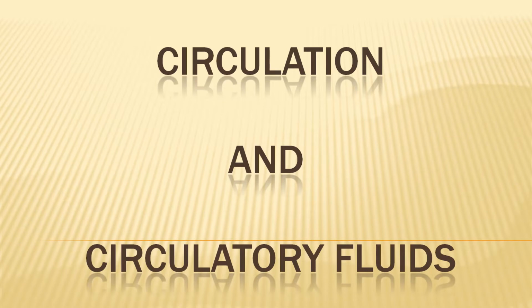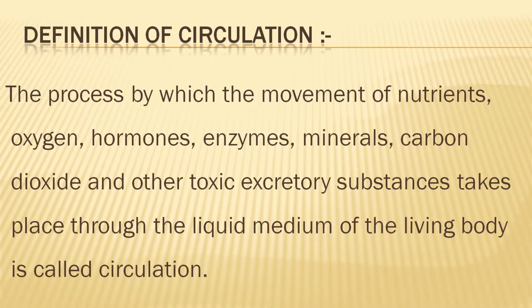So today we will start the chapter circulation and circulatory fluids. For that we need to know what is circulation. It is the process by which the movement of nutrients, oxygen, hormones, enzymes, minerals, carbon dioxide and other toxic excretory substances takes place through the liquid medium of the living body is called circulation. So actually circulation means the movement of all the substances throughout our body.